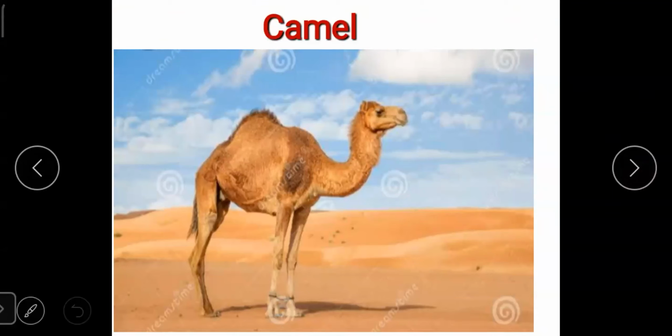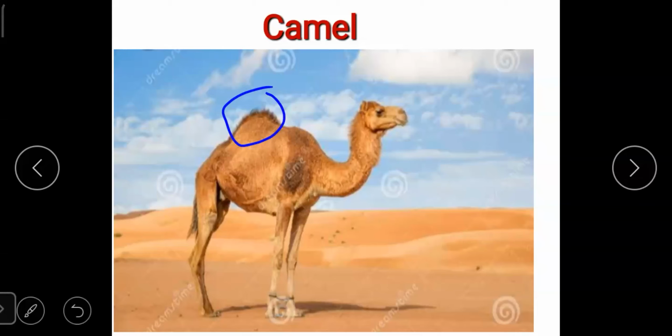Next animal is camel. This is a picture of camel. Camel has one or two bumps on its back. This part is called a bump. Camel has one or two bumps on its back.